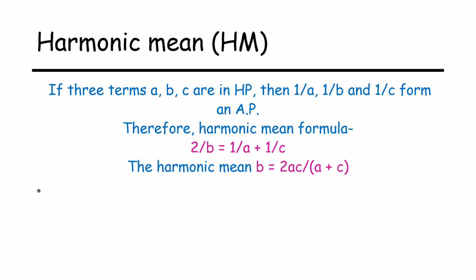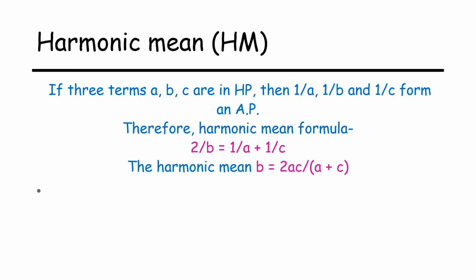Now let us discuss what is harmonic mean and how it is calculated. Harmonic mean is represented as HM. So harmonic mean is a type of numerical average which is calculated by dividing the number of observations by the sum of the reciprocals of each number in a series.